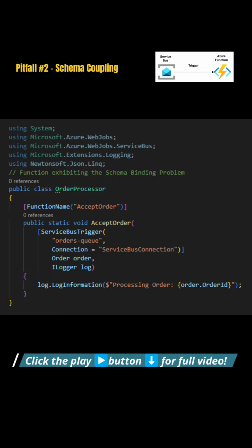So what you're seeing is a function exhibiting the schema binding problem. It's the same function from our previous example. So we have the service bus trigger, the orders queue is being monitored, and the connection string is specified over here, and the incoming order, which is the JSON payload, is being deserialized into the order object, where the type of the order is order ID, customer name, total amount, and order date.